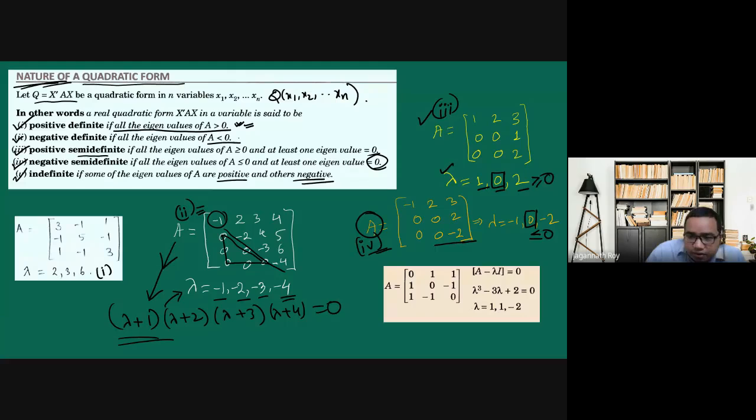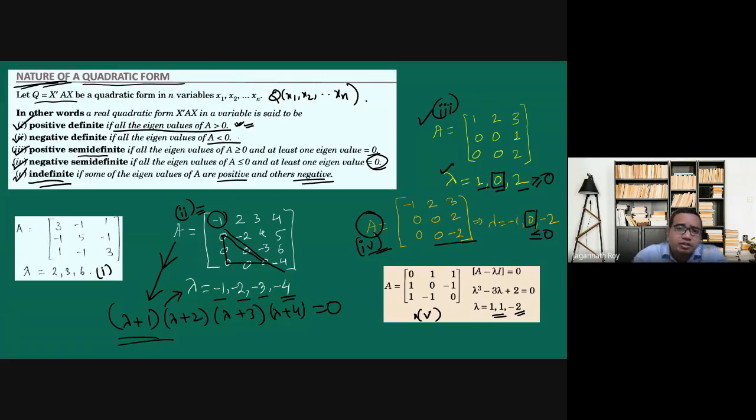In case 5, these two are positive, but the third eigenvalue is negative. So some are positive, some of them are negative. Then this is the case of 5. This quadratic form is indefinite.